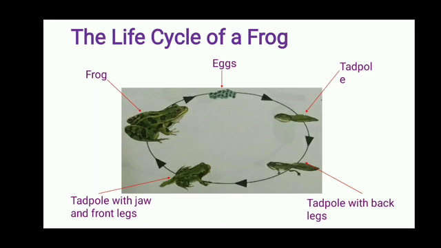Like a fish, a tadpole breathes through its gills. But when it becomes a frog, its lungs develop and it starts breathing through its lungs like humans. So class, these are all the different stages of a frog.